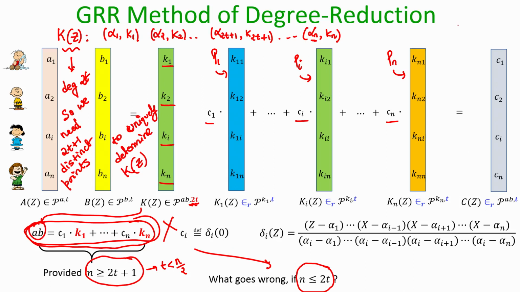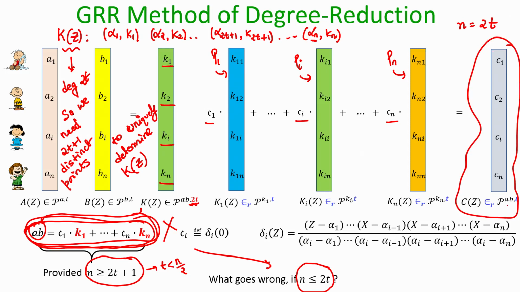If n would have been say just equal to 2t, right, there are only 2t number of parties in the system, then this linear combination trick will not work, because I cannot write a b as a unique linear combination of those 2t number of k values, and hence we cannot say that this vector of C shares lie on a random t degree polynomial whose constant term is a b. Its constant term need not be a b, right. So, that means definitely for the GRR degree reduction method we require t to be strictly less than n over 2.